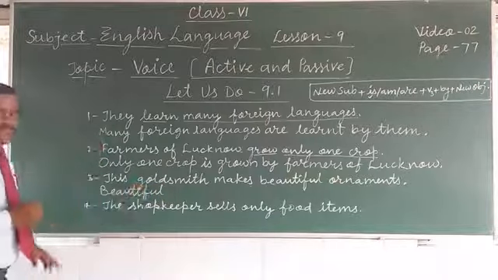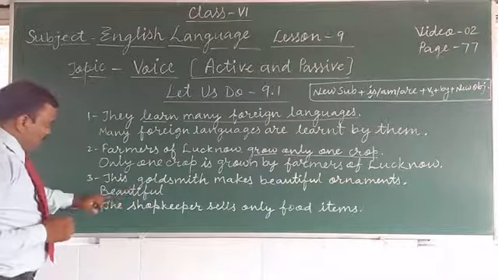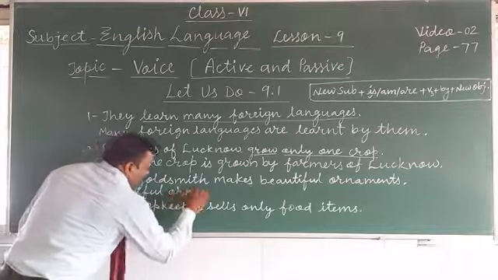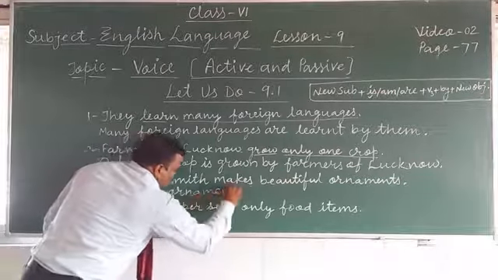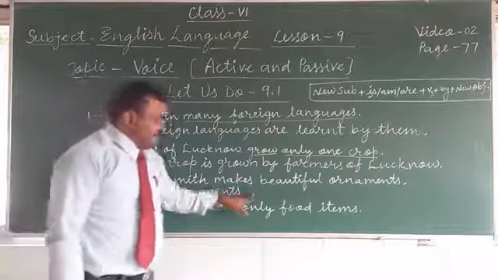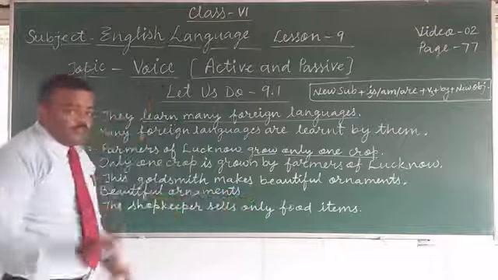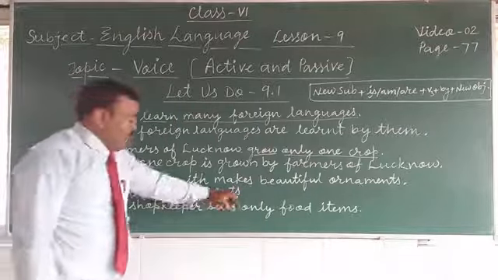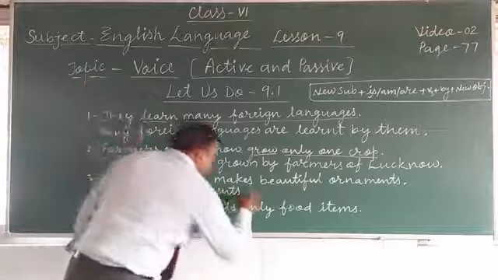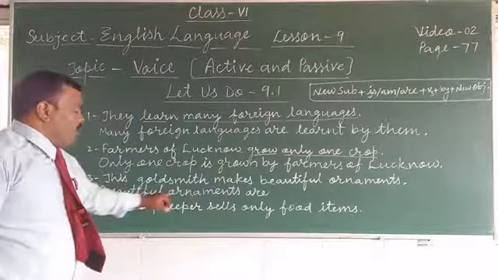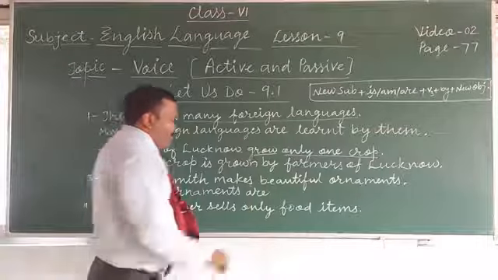Every sentence begins with a capital letter. Beautiful ornaments. Ornaments. Now, is and are. After this, ornaments, not one ornament, it is plural. S is added. So we write the help of are. Are. Meaning, beautiful ornaments are.